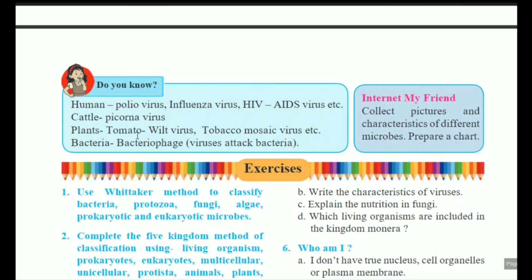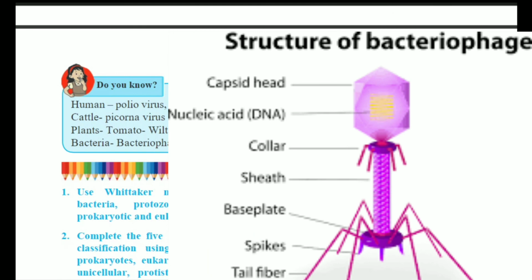In plants, specifically tomatoes, wilt virus, tobacco mosaic virus, etc. बैक्टीरिया में बैक्टीरियोफेज, that is the viruses attack the bacteria. These are the certain examples of the viruses.